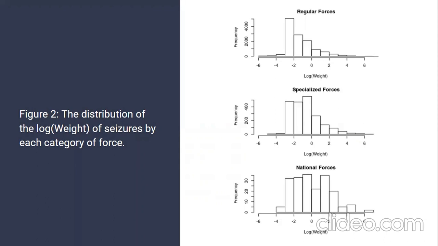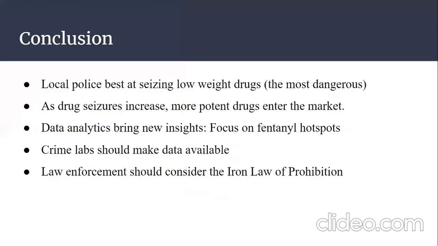And because we have concluded that the smaller weight batches are the most dangerous, we also concluded that the regular force is the most efficient in preventing overdose deaths, especially considering they are the most low funded. So, in conclusion, the local police are the best at seizing low-weight drugs, which are the most dangerous drugs.